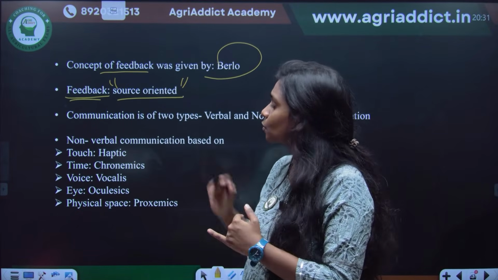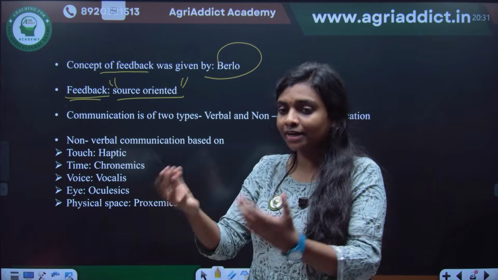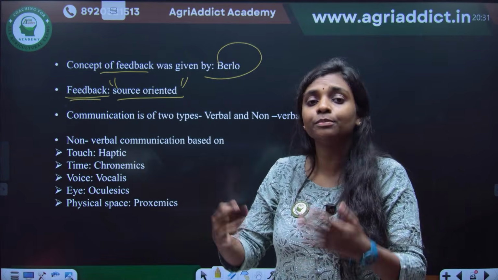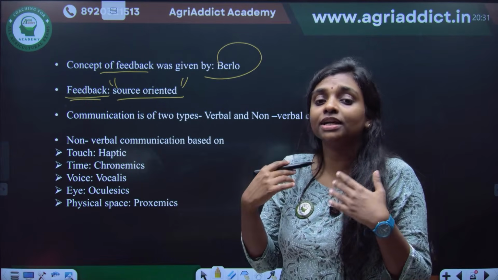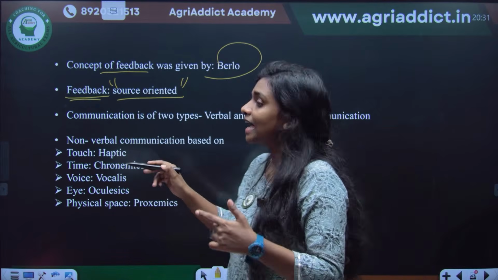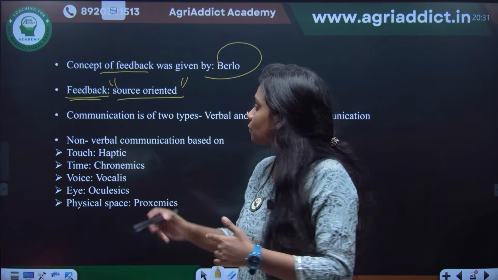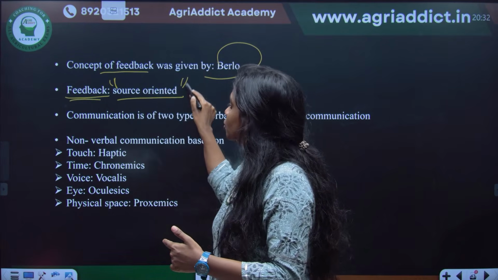It is source oriented because the feedback provided by the receiver is used to improve or modify the communication of the source, the message produced by the source, and it is produced based upon the content also. That's why feedback is called source oriented.